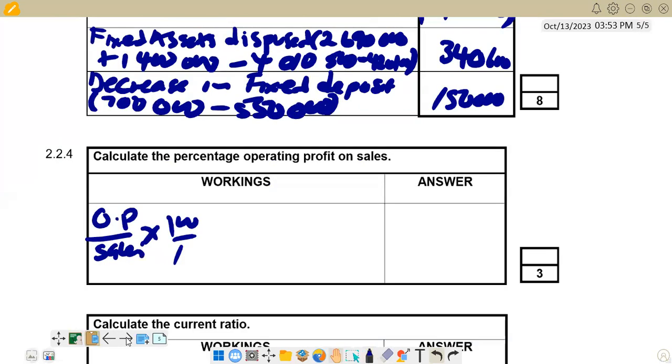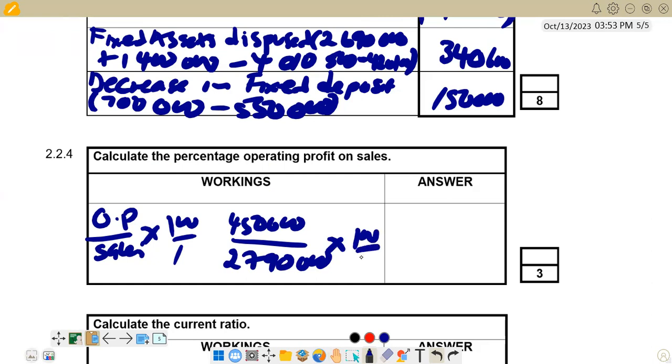So we are just going to summarize that one. Our operating profit, we are going to say 450,000, and then we say over total sales, which is 2,790,000. Obviously, you multiply by 100 over 1. When you do that, you are going to get 16.1%. This is to the nearest one decimal place.